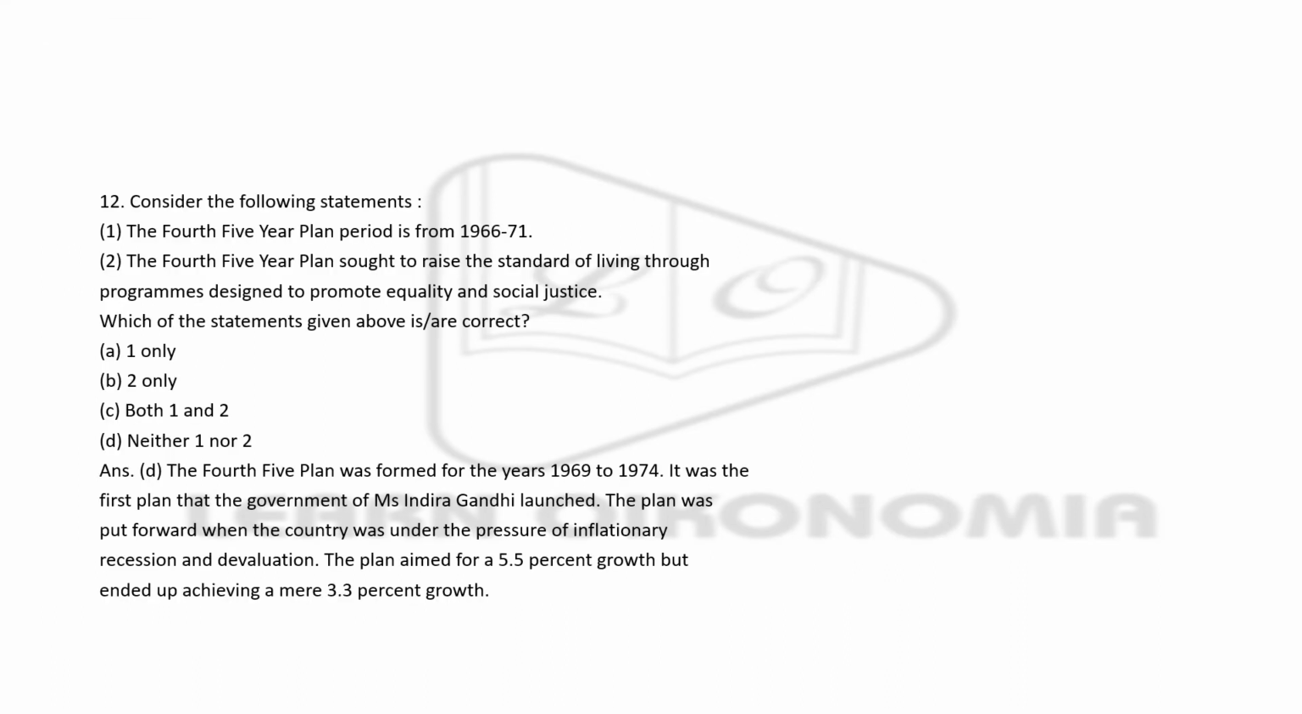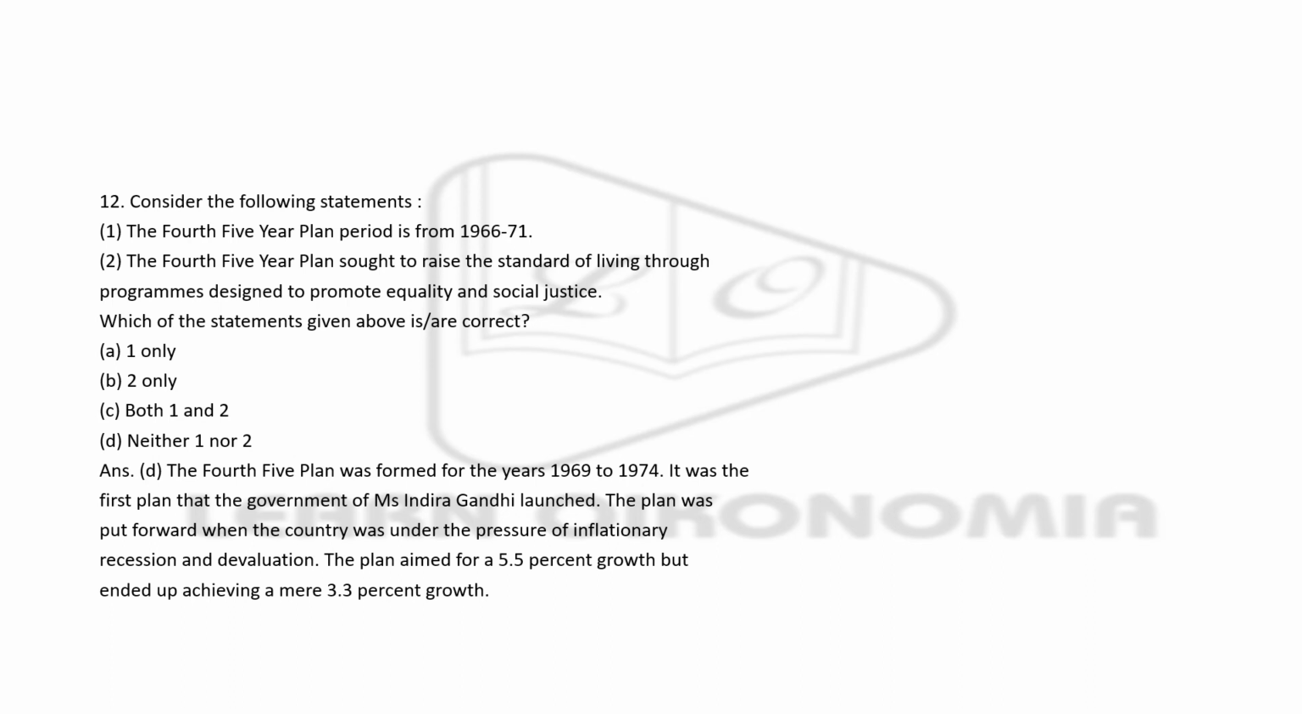Next, I hope you can read it. I'm really sorry for the small letters. Please try to read it. Anyway, I'll be reading it for you. Please focus here. You are given two statements here, and after reading them, you have to see which is right or which are right. The first statement is: fourth five-year plan period is from 66 to 71. The second statement is: the fourth five-year plan sought to raise the standard of living through programs designed to promote equality and social justice.